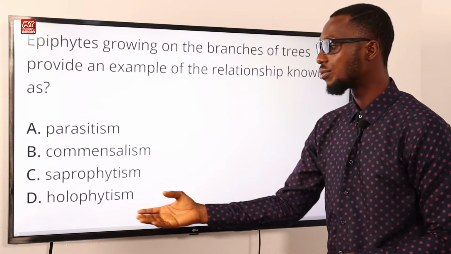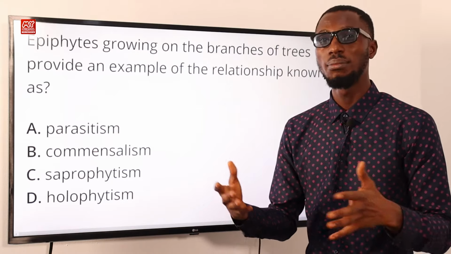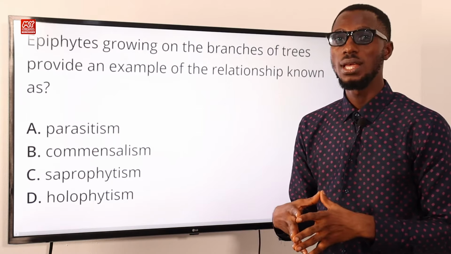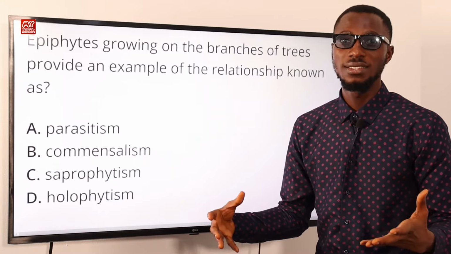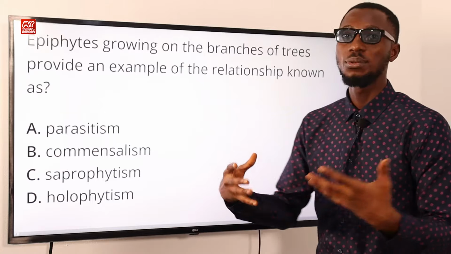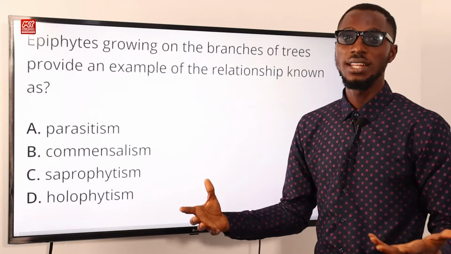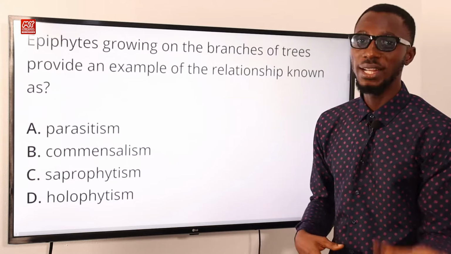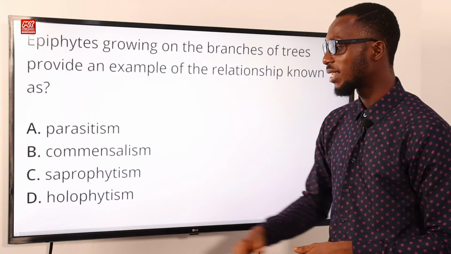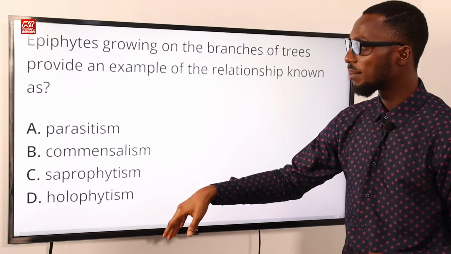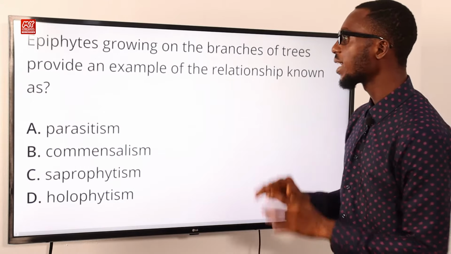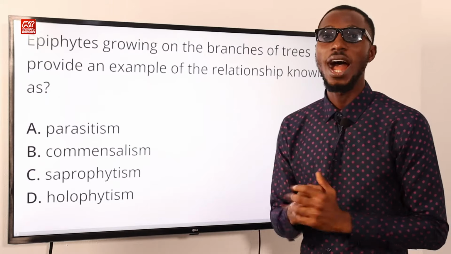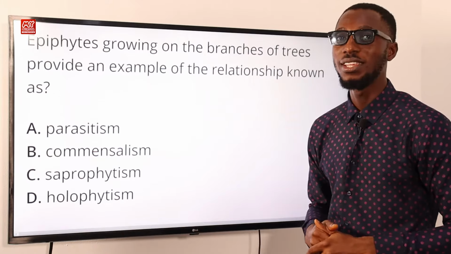When you talk about holophytic nutrition, you can make a very good similarity with autotrophism, whereby certain kinds of organisms, let me use plants correctly now, are able to generate their food from inorganic substances all by themselves without depending on other organisms. So that is holophytism, saprophytism, parasitism. An epiphyte growing on the branches of trees provides an example of the relationship known as commensalism. So option B is very correct.